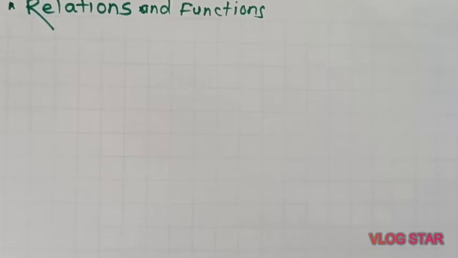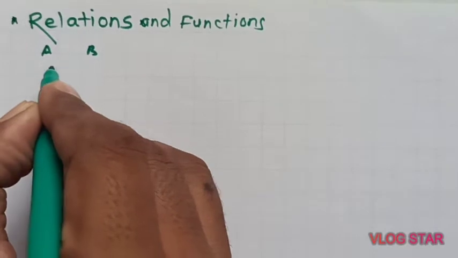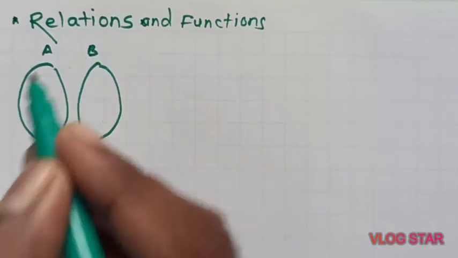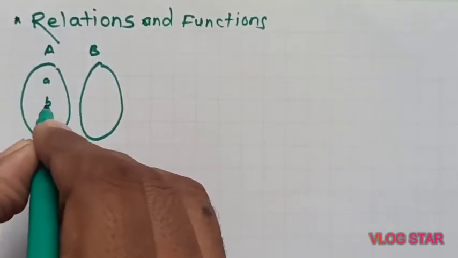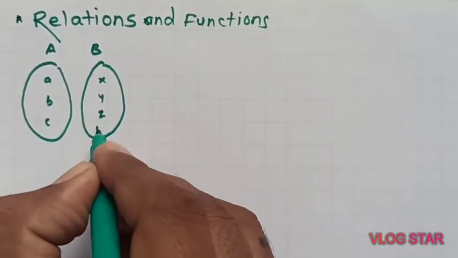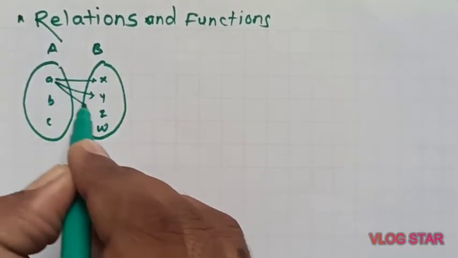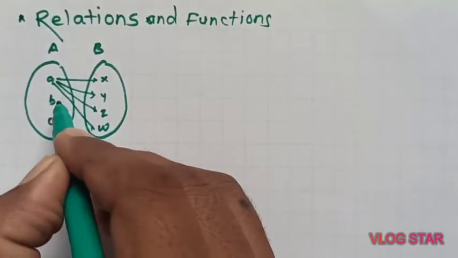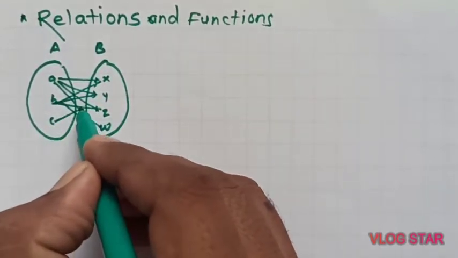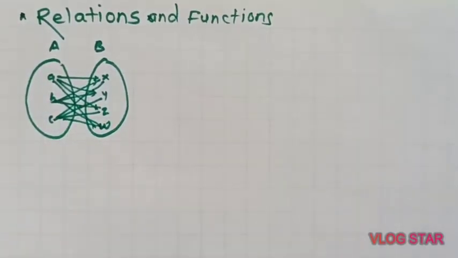As you know, the Cartesian product of two sets is, suppose set A is here and B is here. This point we have discussed in the earlier video. Suppose A contains a, b, c and B contains x, y, z, w. Then the Cartesian product is a with all, b with all, c with all. So this is how Cartesian product is defined.